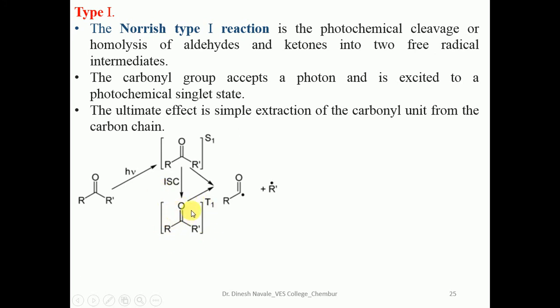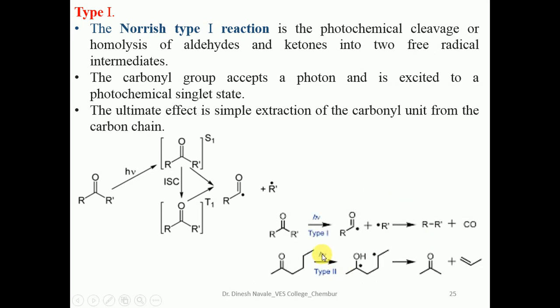The triplet state or the singlet excited state will carry out the further conversion with breaking of the carbonyl carbon and the alpha carbon atom bond by homolytic cleavage. We get the formation of two free radicals, an alkyl free radical and another as the carbonyl radical, with the radical on the carbon.